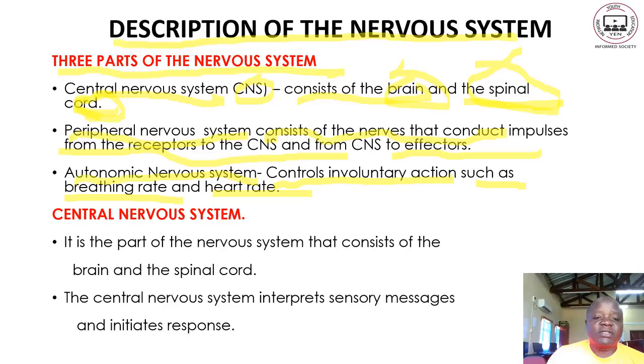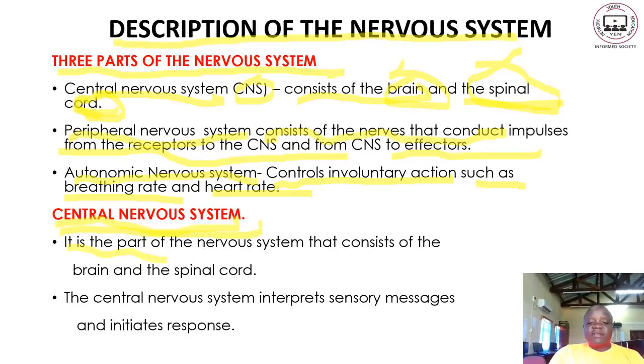So let us go to the central nervous system. In this one, we are basically not going to look at the peripheral nervous system or the autonomic nervous system. We are just going to concentrate on the central nervous system. Now, let us define the central nervous system.